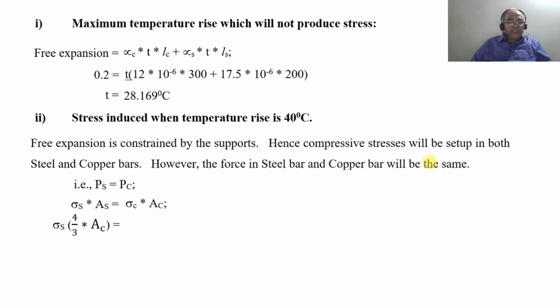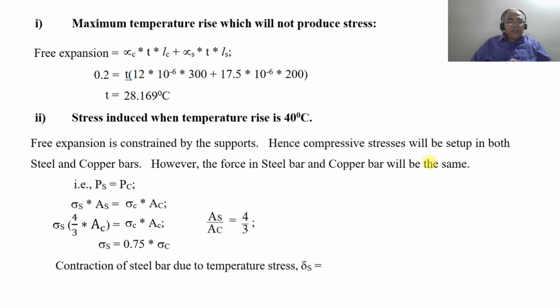We know AS by AC is equal to 4/3. So 4/3 into AC will be equal to sigma C into AS. So you substitute the area of steel in terms of area of copper. On simplification, you get sigma S equal to 0.75 into sigma C. Then the contraction of steel bar due to the temperature stress, delta S, will be equal to PS into LS by AS into ES, which is sigma S into LS by ES.